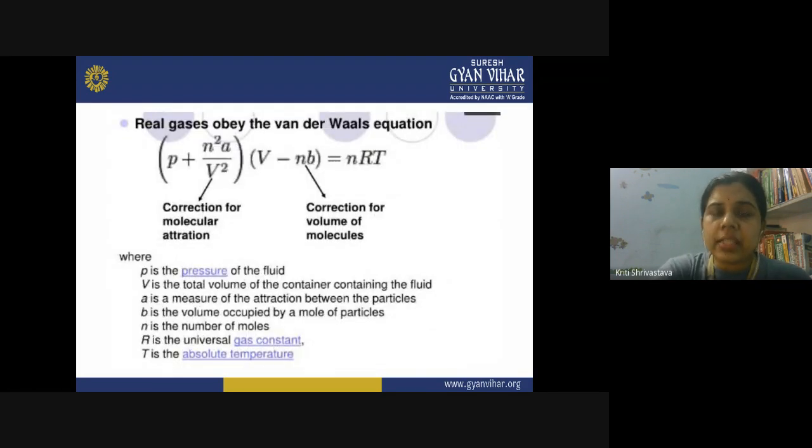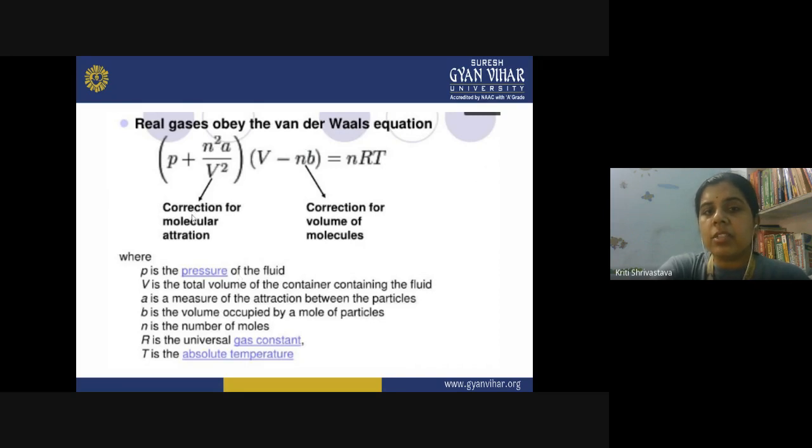Now, if real gases are not following the ideal gas equation, then what equation do they follow? The real gases follow the van der Waals equation, which is also called the van der Waals equation of state. This van der Waals equation of state is followed by real gases, and here corrections have been made in the ideal gas equation regarding the two wrong assumptions which were made in the kinetic theory of gas. So what are these two corrections?